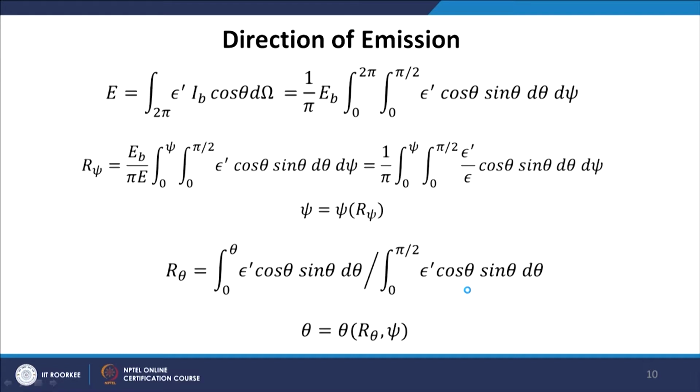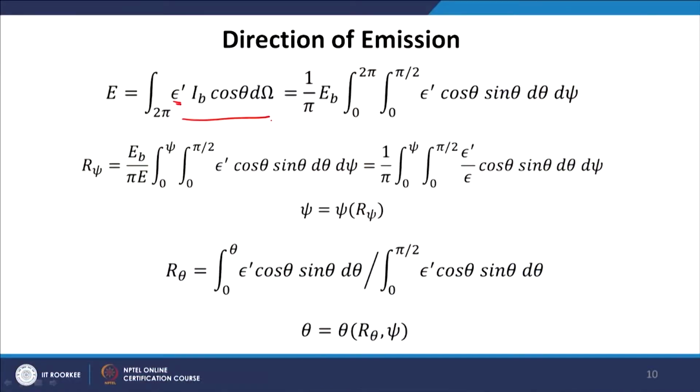Now, for the direction of emission we will start from the general relation where the emittance is a function of direction. If it is a function of direction, then the relation is going to be complicated, very difficult to invert, we will see. But if the emittance is isotropic, that means the value of emittance does not depend on direction, then the relation will be simplified.